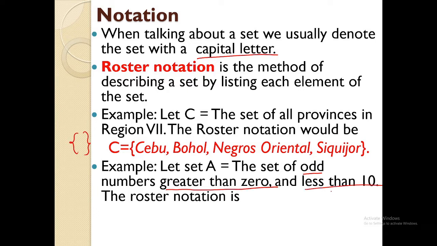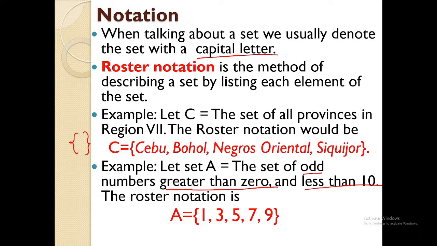Those that cannot be divided by 2. Those that we call 2, 4, 6 are even. The opposite of even is odd. So, what are our odd numbers, class? 1, 3, 5, 7, 9. There you go. So our answer in roster notation is 1, 3, 5, 7, and 9.